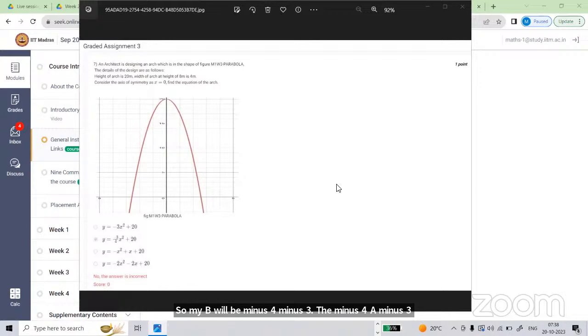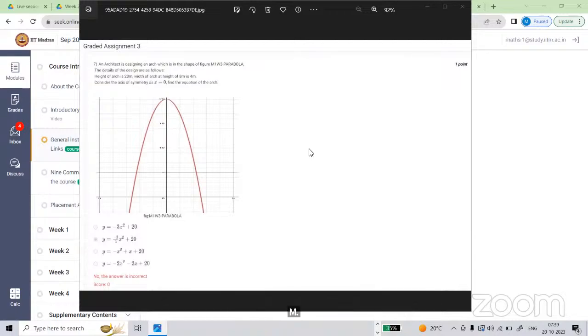Yes, Dhanvantari, now you can unmute yourself. Are you able to hear me? Yes. So if you want to solve this problem, how could it be done? You got c equal to 20, right? You can tell me, because I want to listen to your approach. Yeah, c equal to 20 and the axis of symmetry x equal to 0. So I have taken f of 4 equal to 8, as they have mentioned that at the height of 8 meter the width is 4.